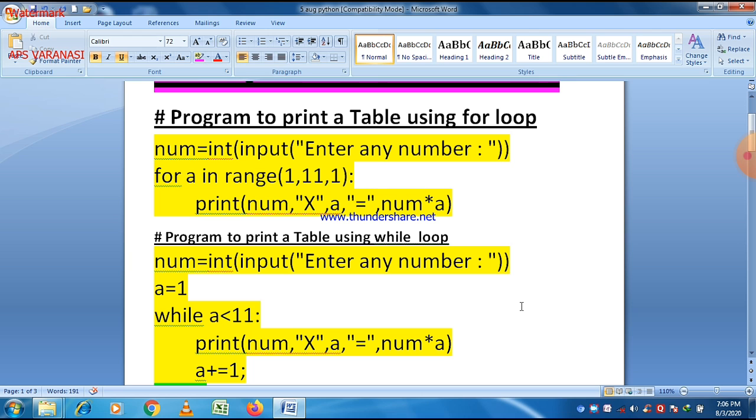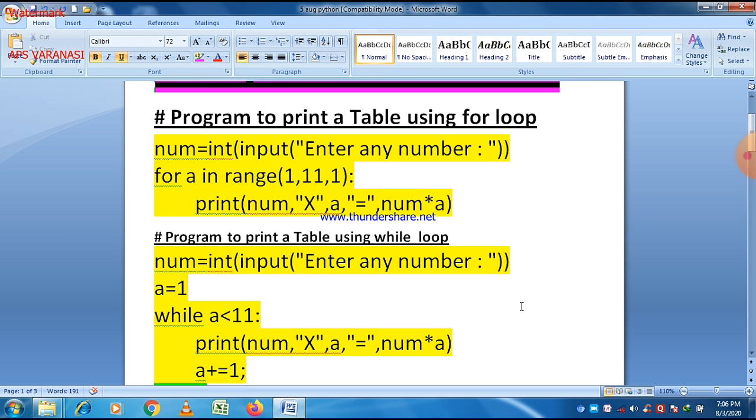As you can see on the screen, the statement for a in range 1 comma 11 comma 1 means that 1 is the initial condition. The loop starts with the value of a equal to 1, and then it checks whether this value is less than 11 or not. That is the checking condition here, and then there is an increment of 1.